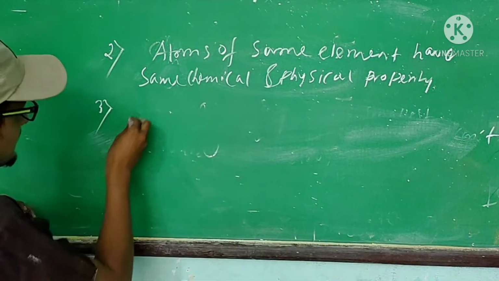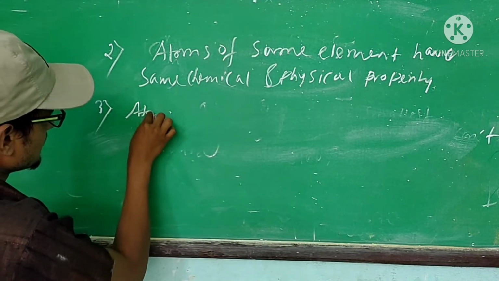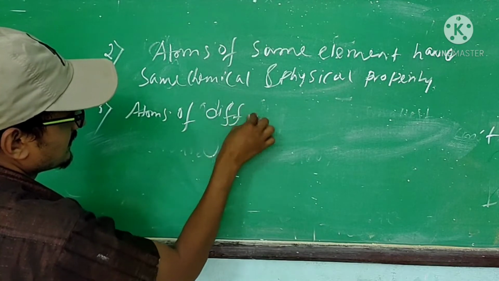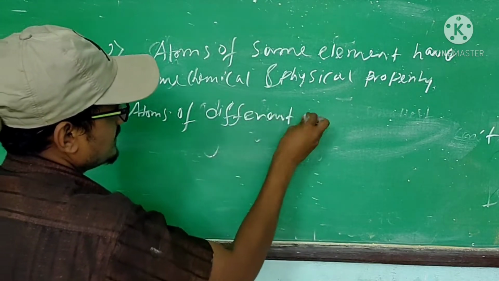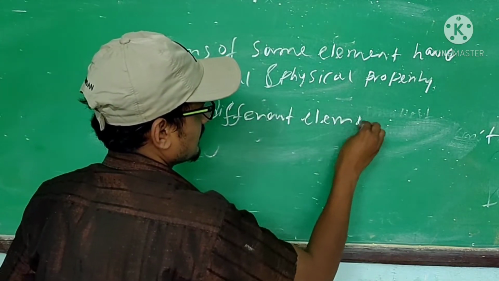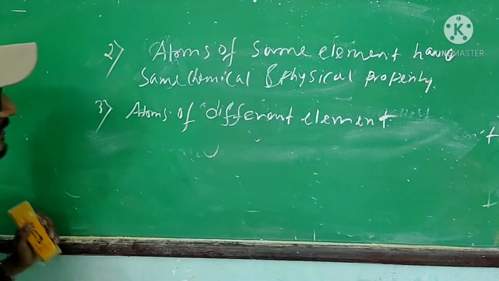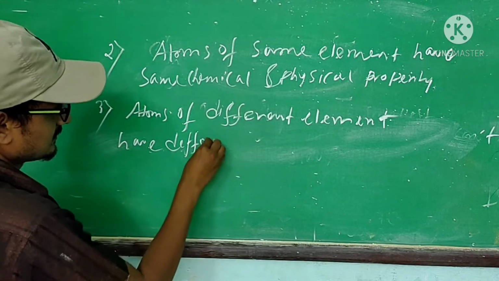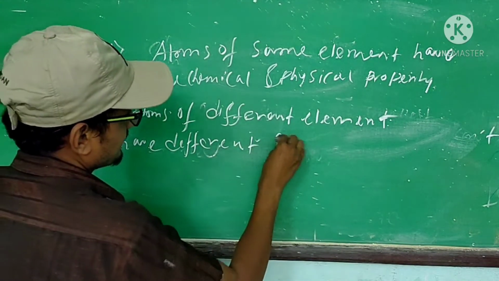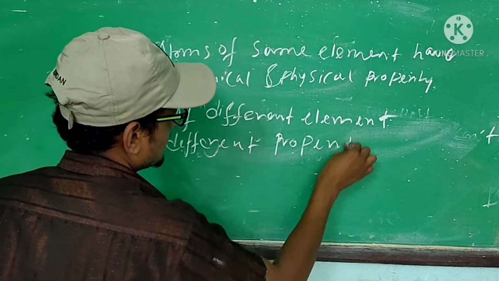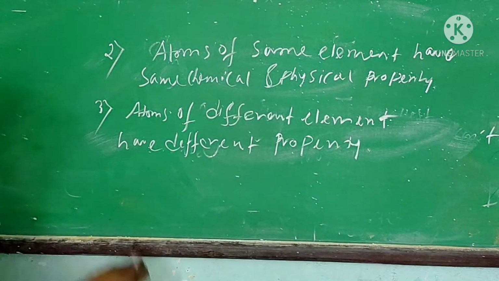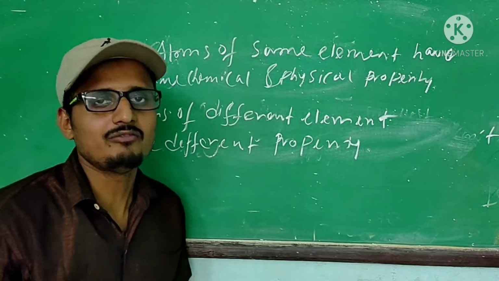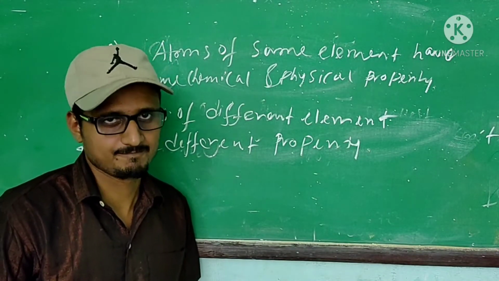The number 3 postulate: atoms of different elements have different properties. Now the fourth postulate: atoms of elements will participate in the reaction.